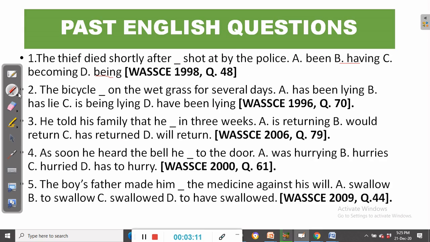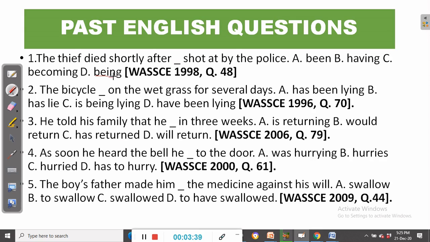That in itself is ignorance of the grammatical principles, because here we are dealing with the present continuous, being shot, after being shot at by the police.